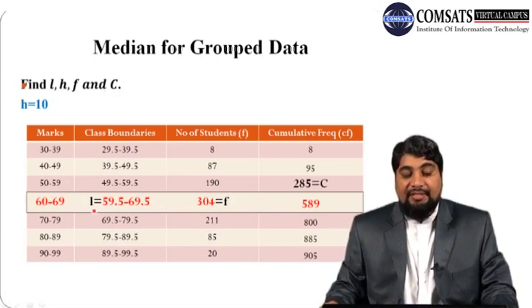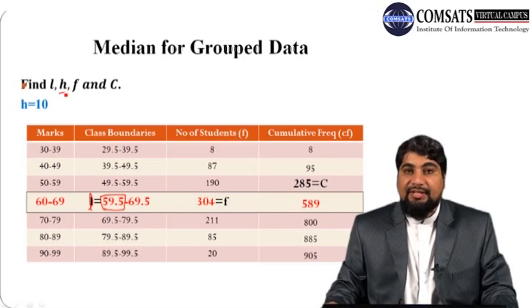Note that L is the lower class boundary of the median class. So in our case, the lower class boundary of the median class is 59.5. This is our L in this case. And this H is